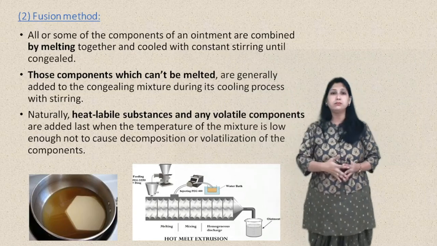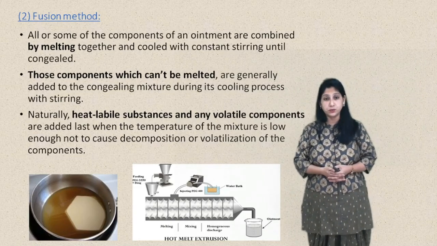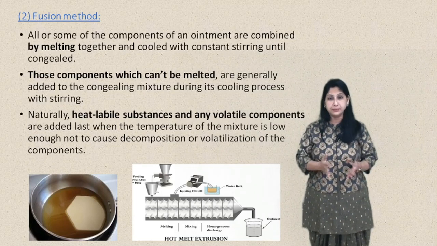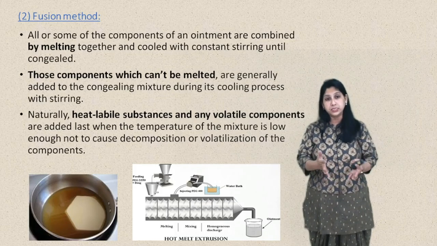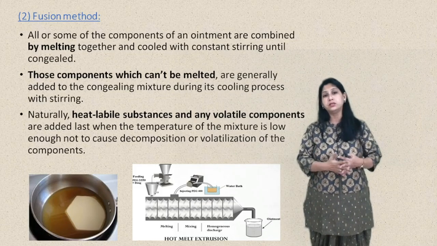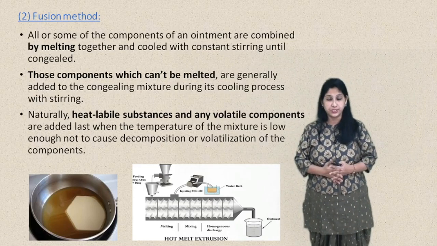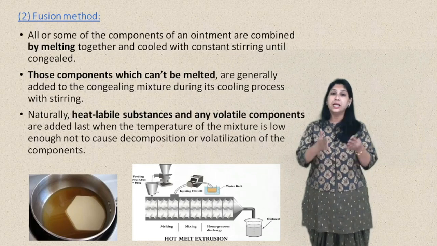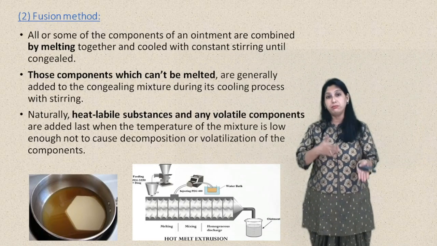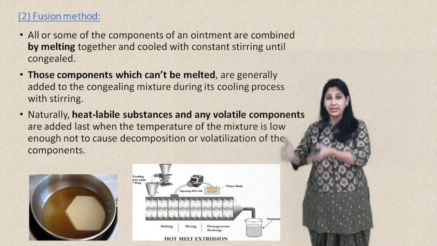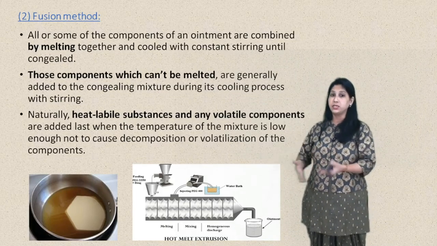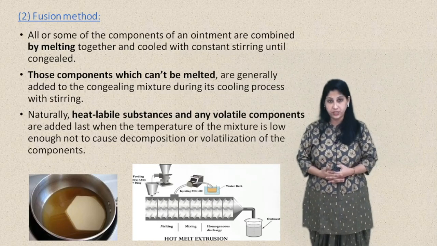Let's see about the fusion method, and as the name indicates, fusion or melting is involved. If the semi-solid formulation includes multiple ingredients, then all these components are combined by melting together and cooled with constant stirring until it congeals. If the formulation includes non-meltable components also, these can be added into the melted base while the cooling process is ongoing, during the congealing phase.